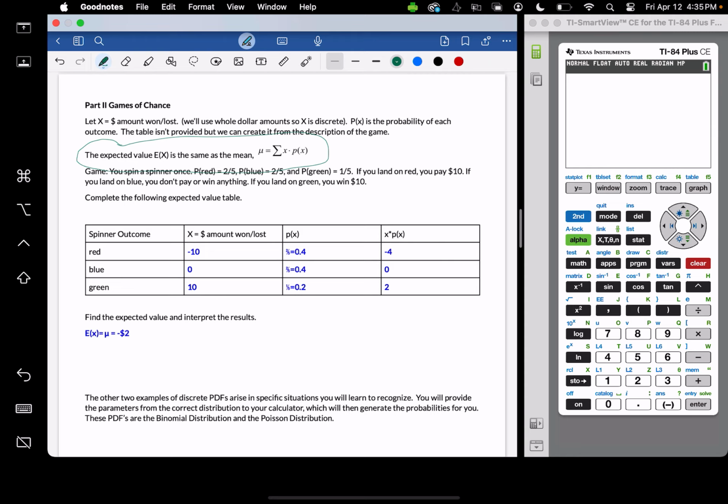So I didn't want you to have to worry about these homework problems, but if you did do it, you write your x, you write your p of x, you multiply across, and then you add up your results, and you get your expected value of x. So you won't have to worry about that.